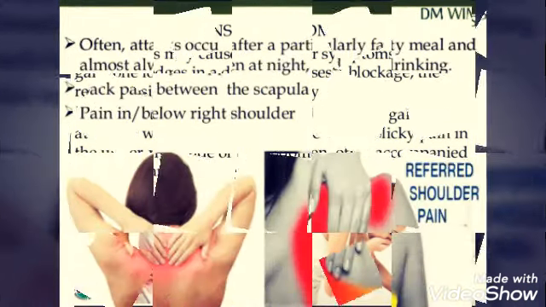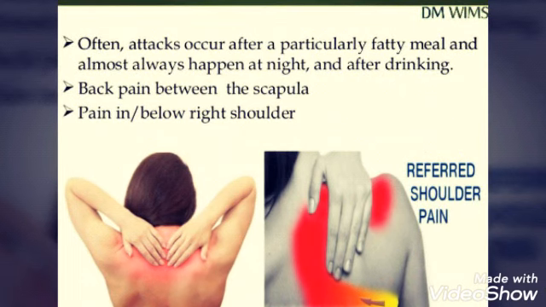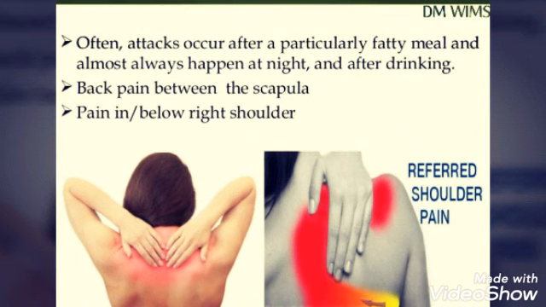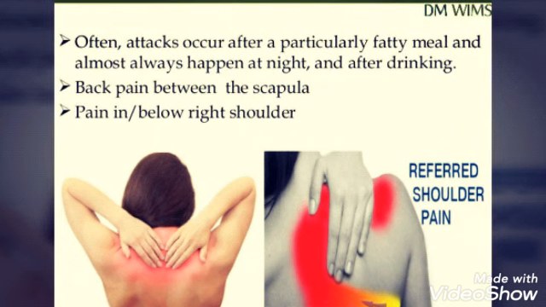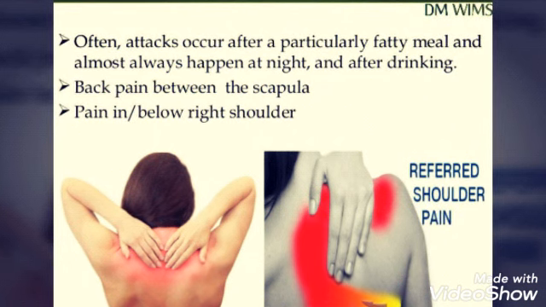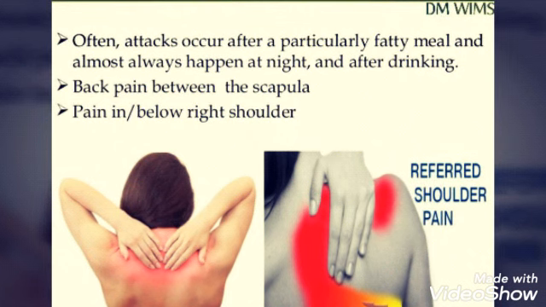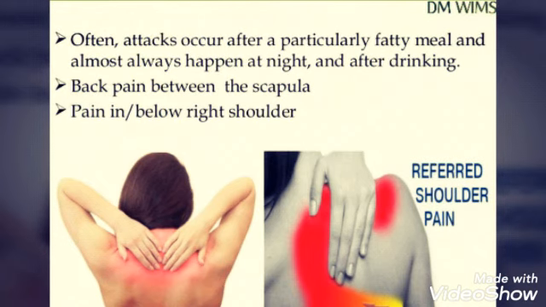Then, often attacks occur after a particularly fatty meal and almost always happen at night and after drinking. So, whenever the person has heavy oily food and after drinking, there will be a pain. Then back pain between the scapula and pain in the lower right shoulder. So, these are the areas where the person will be having heavy pain.